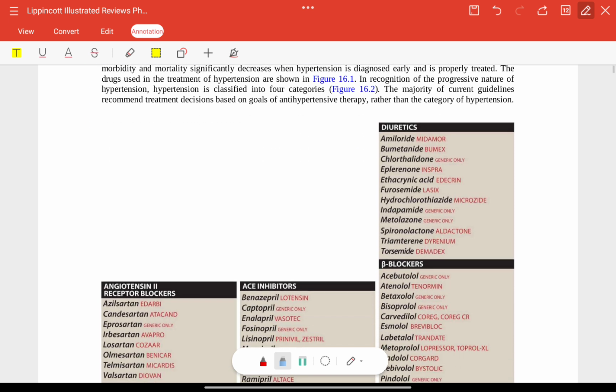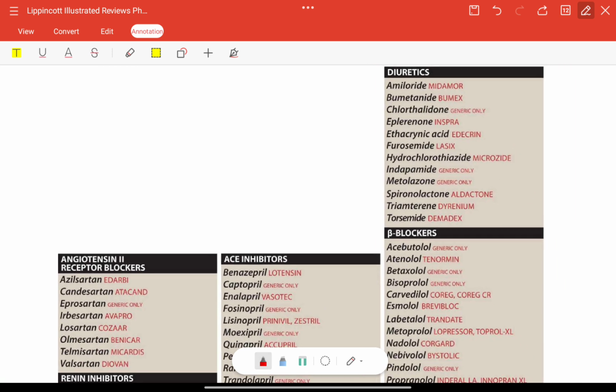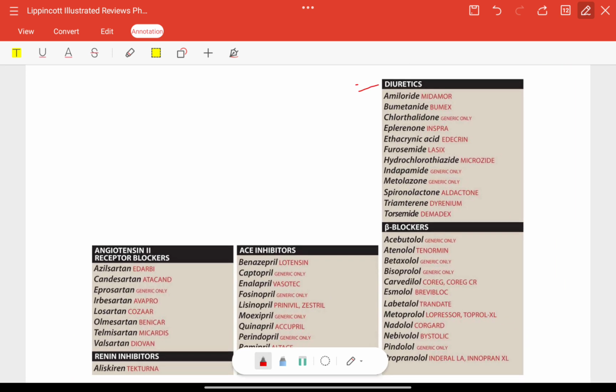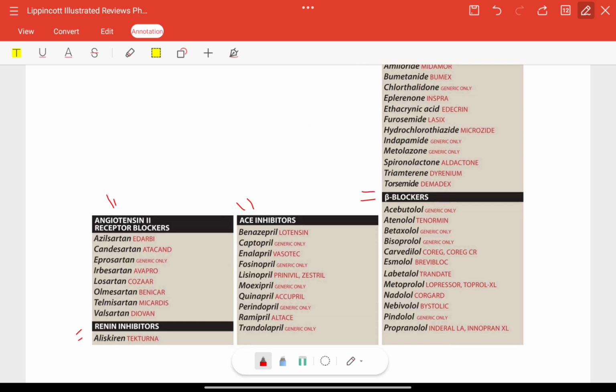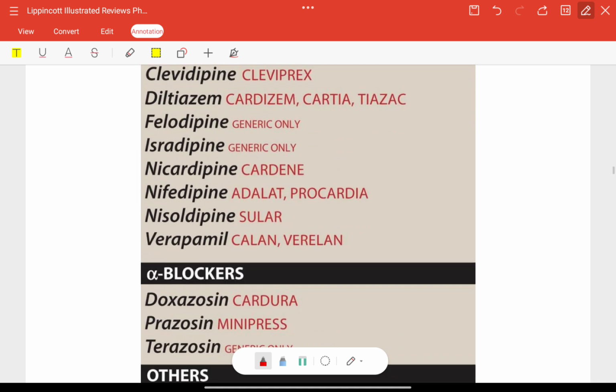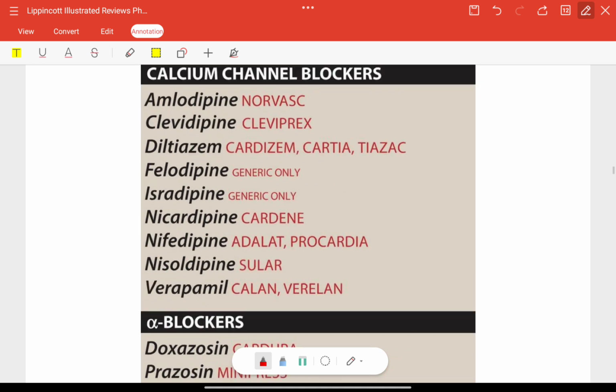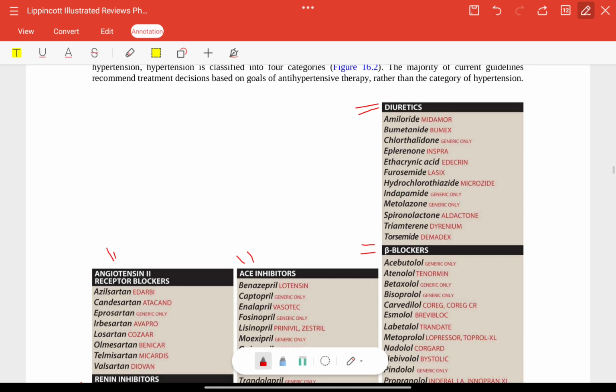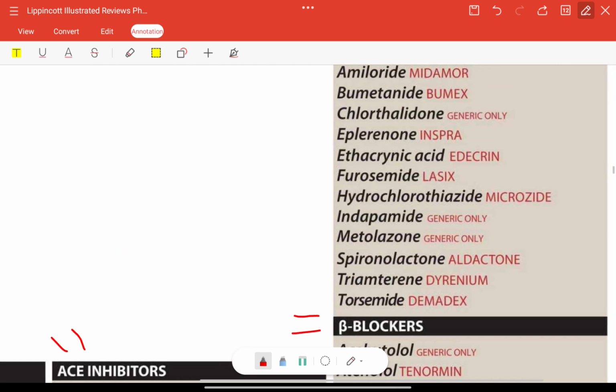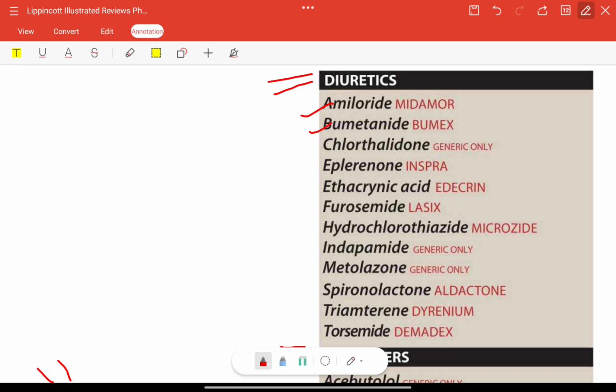Now the drugs for hypertension are classified into diuretics, beta blockers, ACE inhibitors, angiotensin II receptor blockers, renin inhibitors, calcium channel blockers, alpha blockers, and others. We can have a look at the classification. Diuretics: amiloride, bumetanide, chlorthalidone, eplerenone, ethacrynic acid, furosemide, which is widely used, hydrochlorothiazide, indapamide, metolazone, spironolactone, potassium sparing, triamterene, and torsemide.